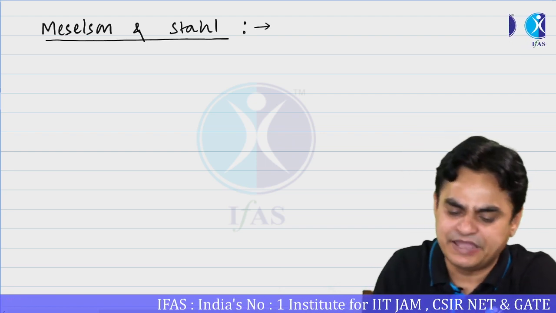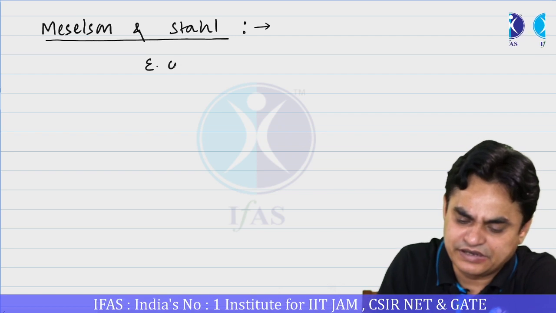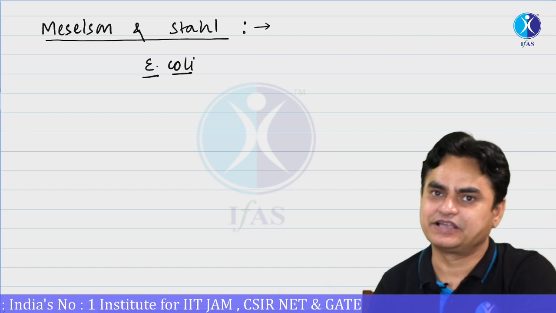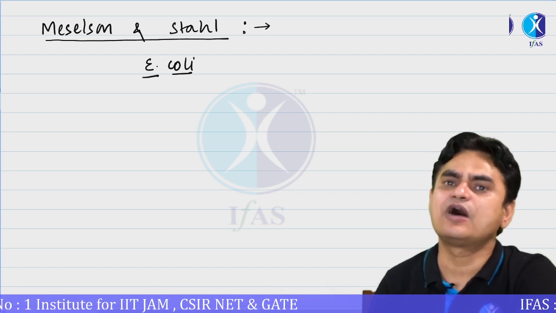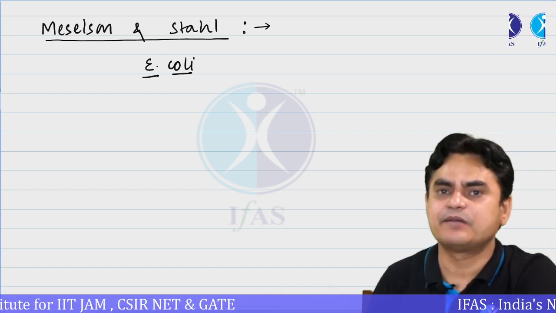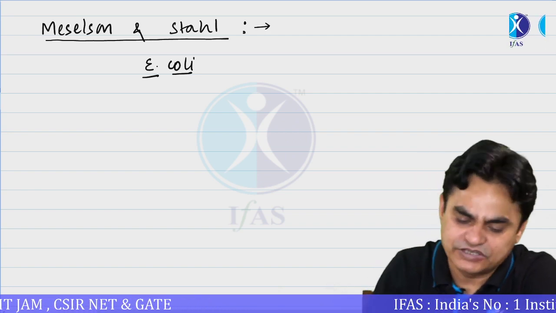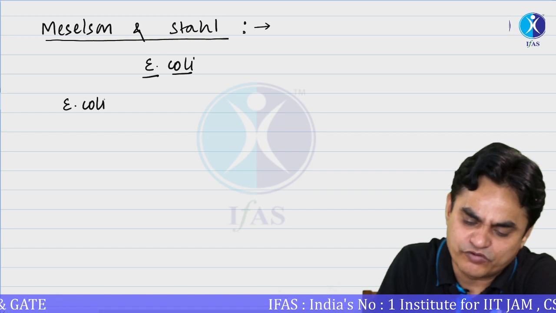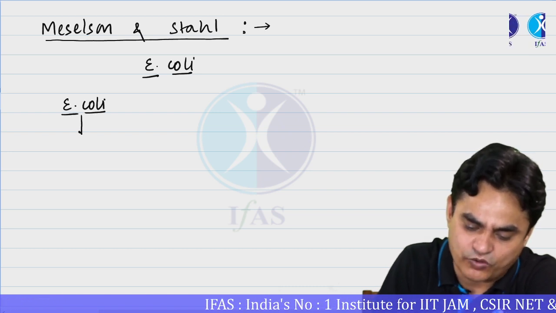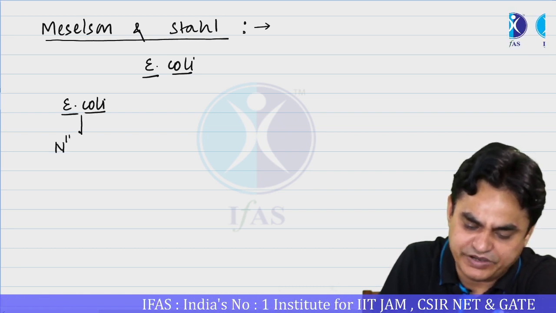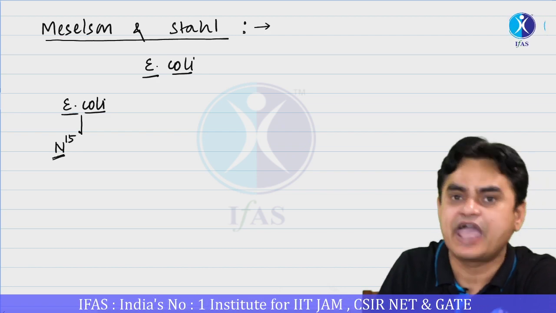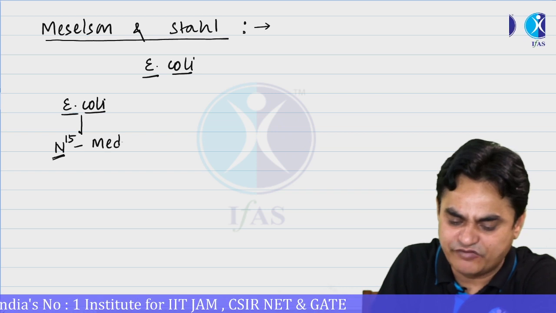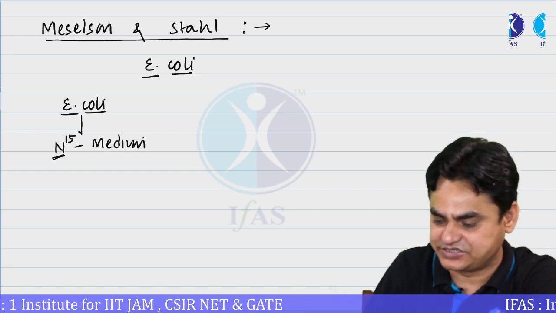Meselson and Stahl proved in E. coli that DNA replication is semi-conservative. So coming to the point of how they actually proved it: they maintained the E. coli for various generations on a medium containing N15, a heavier isotope of nitrogen.